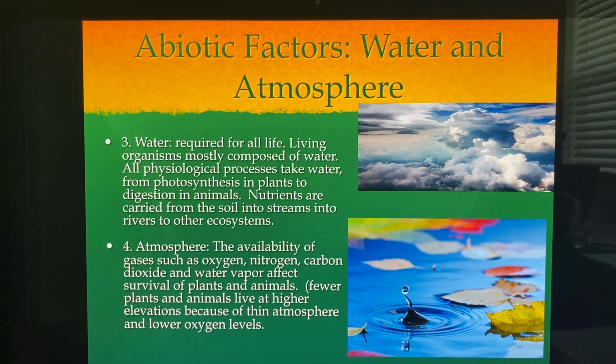If we didn't have water on this planet in the amount that we do, we would not be able to live here. So water from the rain clouds goes down into our streams and rivers to our oceans, and back up into the rain clouds. That's one system there. And then, of course, the water just having to be in our bodies. We need water. We can only live a very short time without water, a few days.